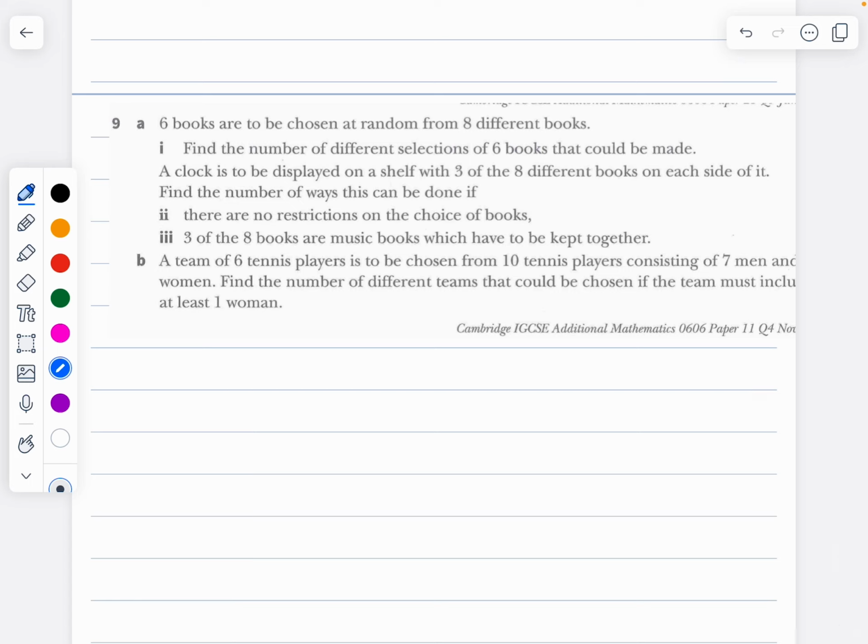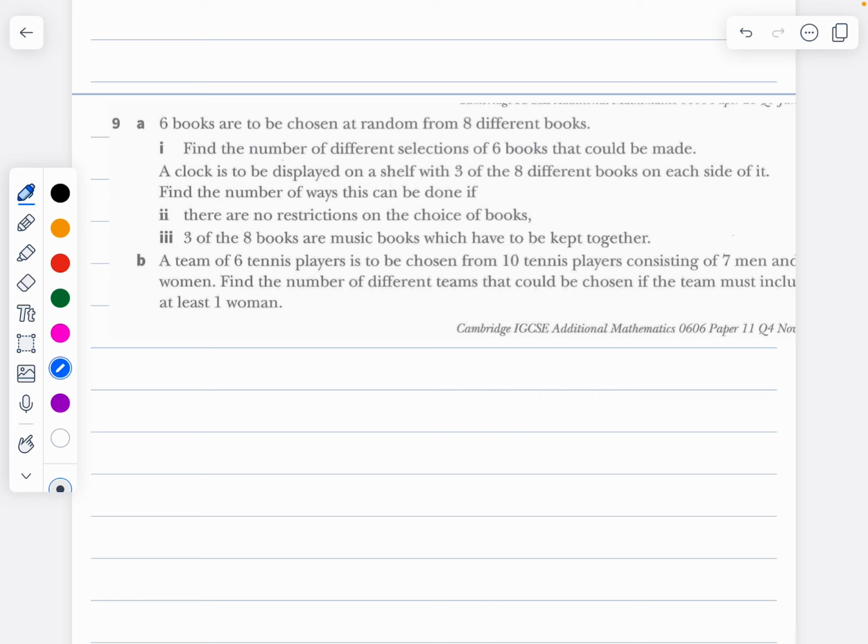Now coming to question number 9. This is from November 2015, paper 11, question number 4. 6 books are to be chosen at random from 8 different books.